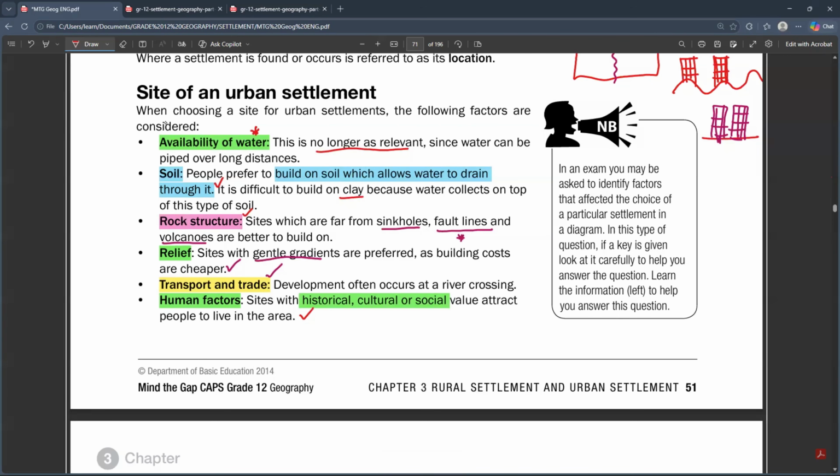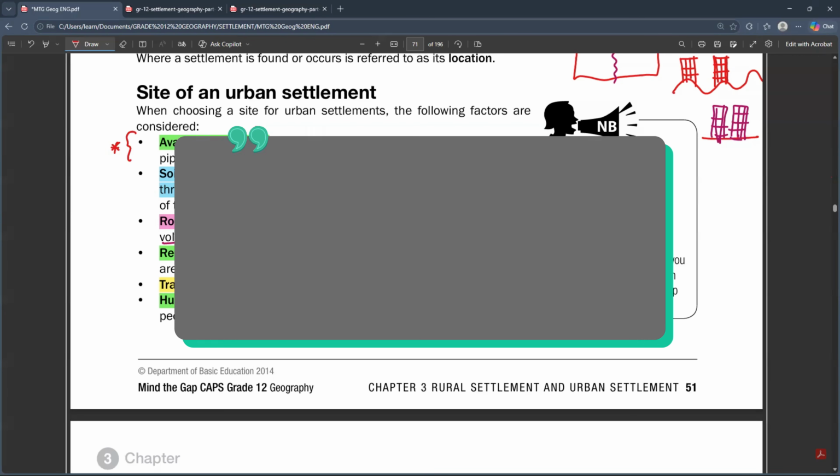So these are the site factors. But for the first one, guys, try your best to not mention it that much when answering questions. Mention the soil, the rock structure, the relief, the transport, and the human factors. If they still want one more, that is when you mention the availability of water. In urban settlements, as long as water can be piped from other areas, it's not such a big deal. You can still build in a settlement that doesn't have any water, and transport the water to reach that area.